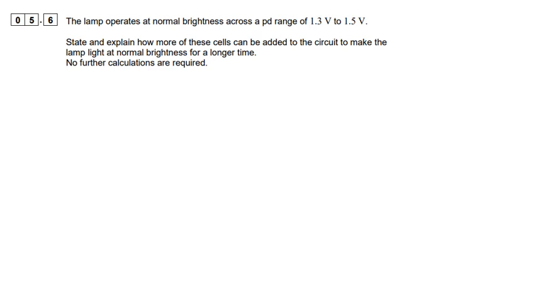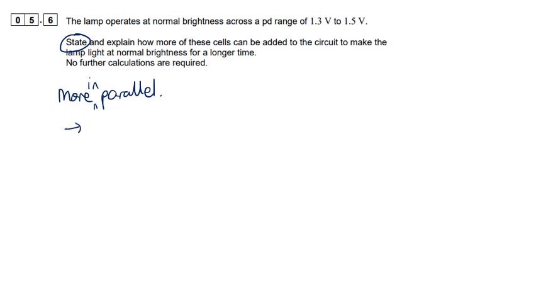5.6. The lamp operates at normal brightness across a PD range 1.3 to 1.5 volts. State and explain how more of these cells can be added to the circuit to make the lamp light at normal brightness for a longer time. Okay, well, you should put more in parallel. So just add more and more cells in parallel. So that's the state part.